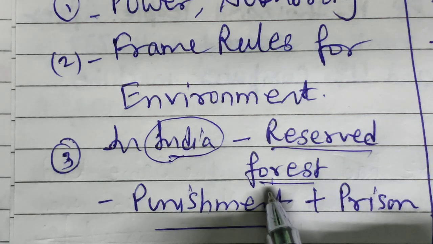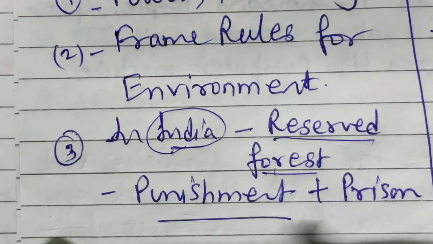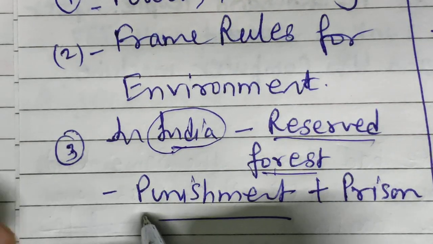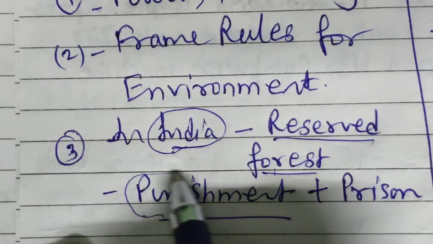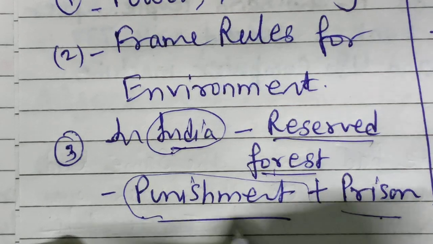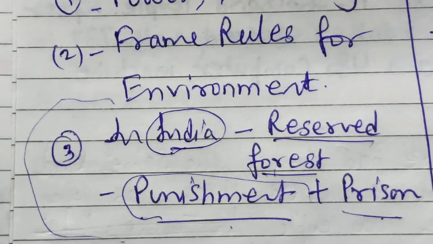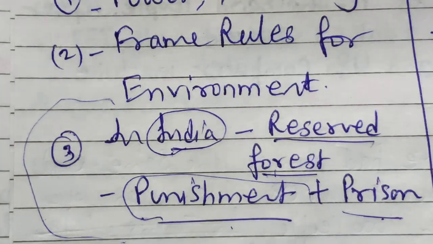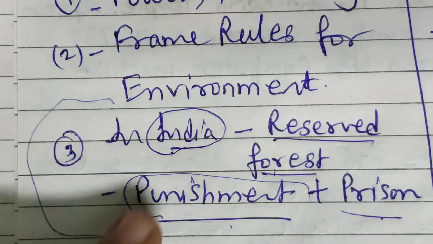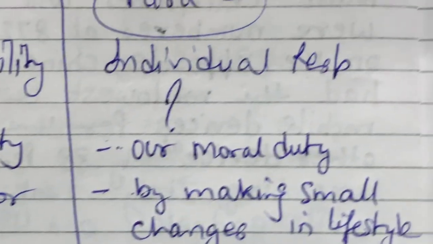After that, India saved a large percentage of forest area. And if somebody is doing something wrong, somebody is cutting trees from that forest, definitely there are laws for punishment and prison also. Okay, so in that example, you can discuss any example, what the government can do to protect it. Okay, so I have given two or three examples. Now, what can individuals do?